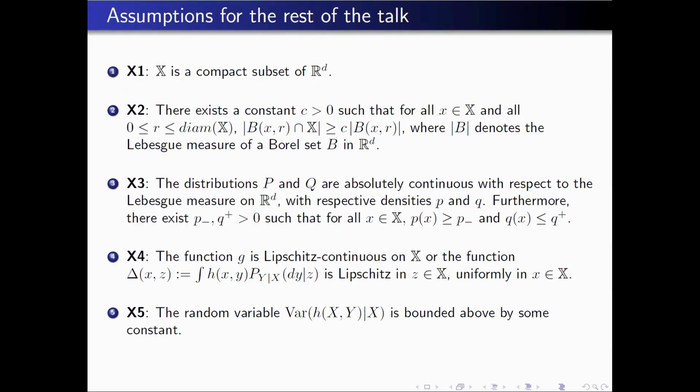So the assumptions used to know how fast we can estimate this kind of expectation for the y star, when the y star is not observed, are mathematical assumptions. The first one: we look at a well-shaped domain, a compact domain, simpler to study. And we have an assumption on the geometry of the domain, which is classical when you use nearest neighbor estimation. We assume that when you take the center of a ball in the domain, the intersection of the ball with the domain is lower bounded by the volume of the ball up to a constant. So this corresponds to a well-shaped domain.